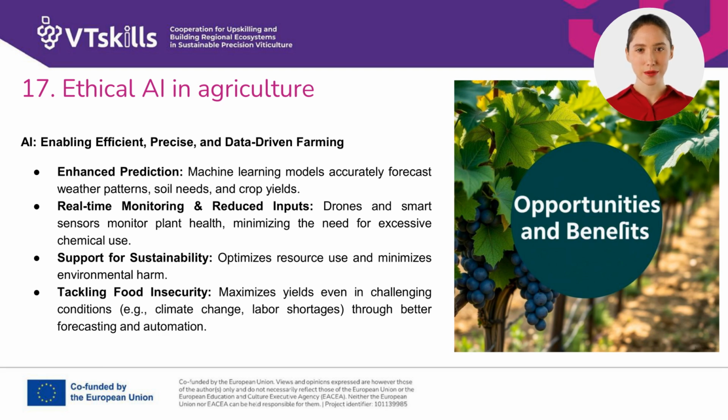AI in agriculture brings clear advantages. Machine learning models can predict weather patterns, soil needs, and crop yields with high accuracy. Drones and smart sensors can monitor plant health in real time, reducing the need for excessive chemical inputs. These tools can support sustainable agriculture by optimizing resource use and minimizing environmental harm.